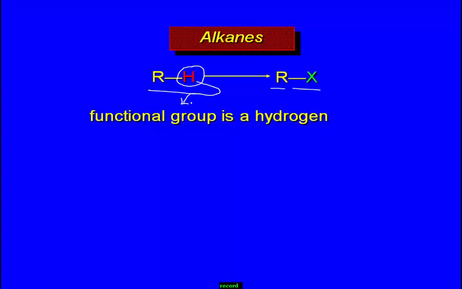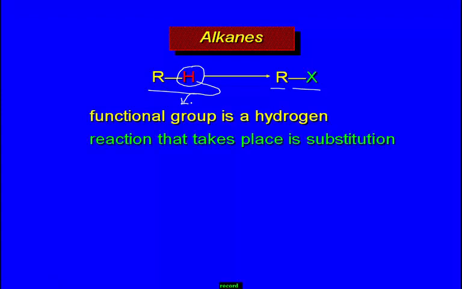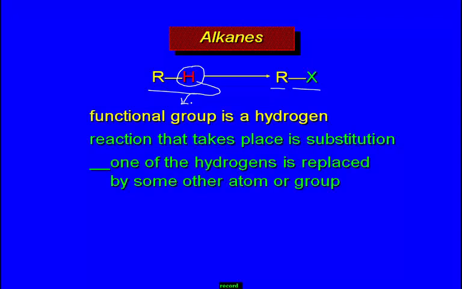Next, the reaction that takes place here is substitution. When we observe the reactants and products, what happens? This hydrogen is replaced by one X group. Right? Means H is replaced in a particular reaction. One of the hydrogens is replaced by some other atom or group. This is an example of a substitution reaction.